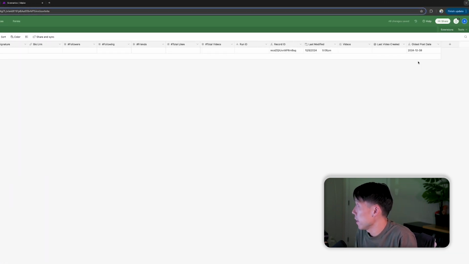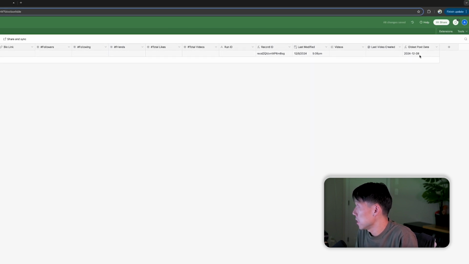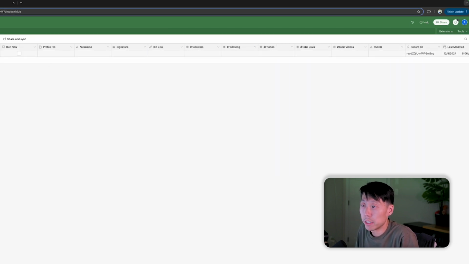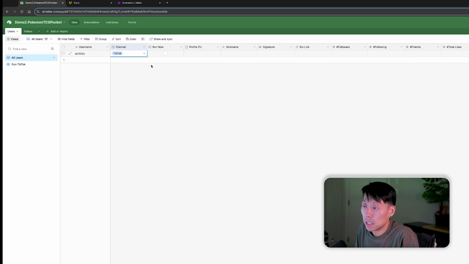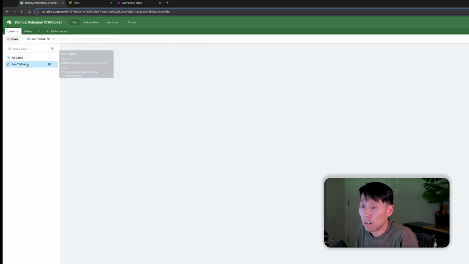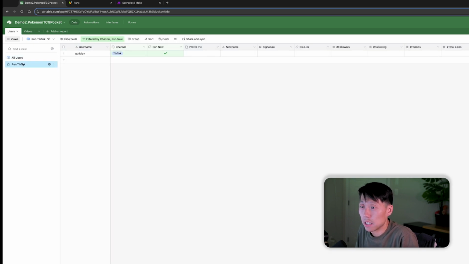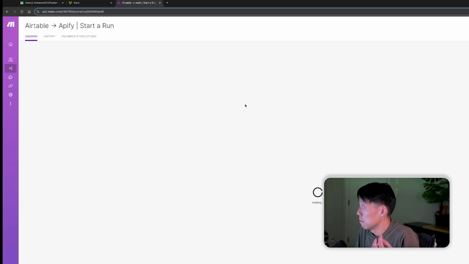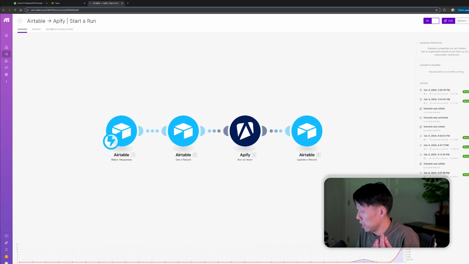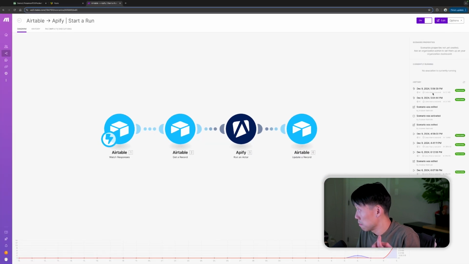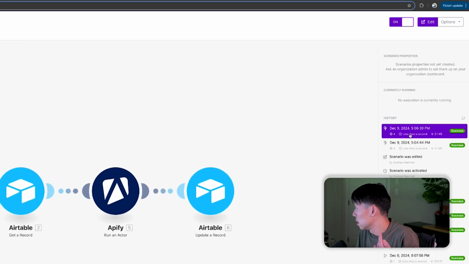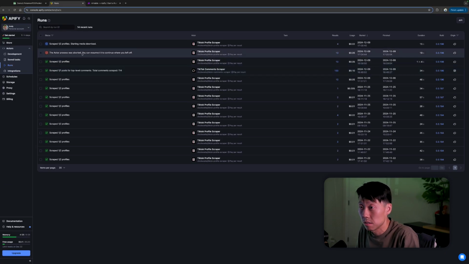All right, now that we updated the oldest post date to 12:08, something a little bit more reasonable for testing purposes, let's add the channel for TikTok and hit run now. Now the run TikTok line view now has that person, and there goes the Airtable automation. Let's check the Make automation, and it is probably running. Let's see here. 5:06. It looks like it's running.